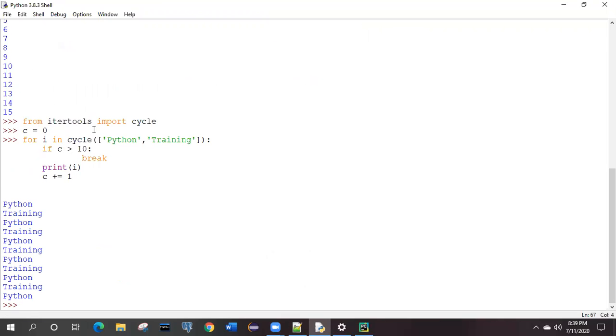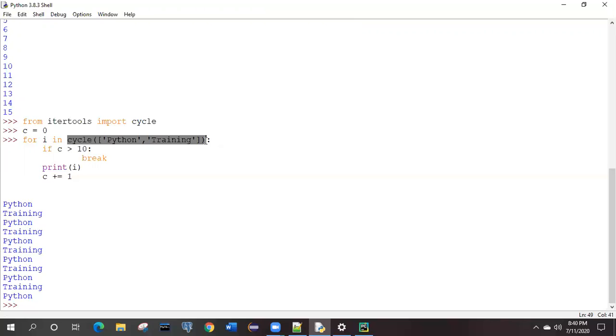It will be the same. Instead of importing cycle, you will import repeat. Wherever you are seeing cycle, you need to modify that. So first import repeat, and in the for loop condition, I in cycle, now you will go with repeat instead.